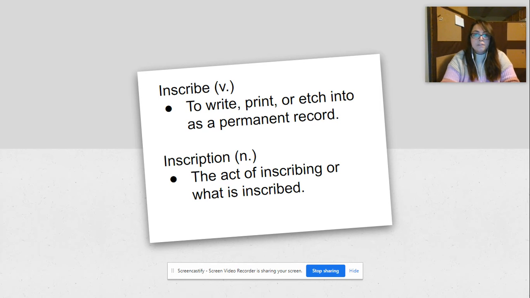So inscribe as a verb is to write, print, or etch into as a permanent record. If we add on that suffix, well, I should say we change the suffix from "ib" to "iption," it's going to mean the act of inscribing or what is inscribed.